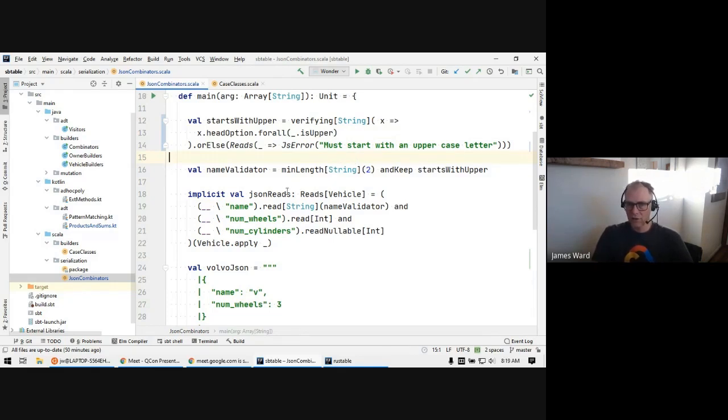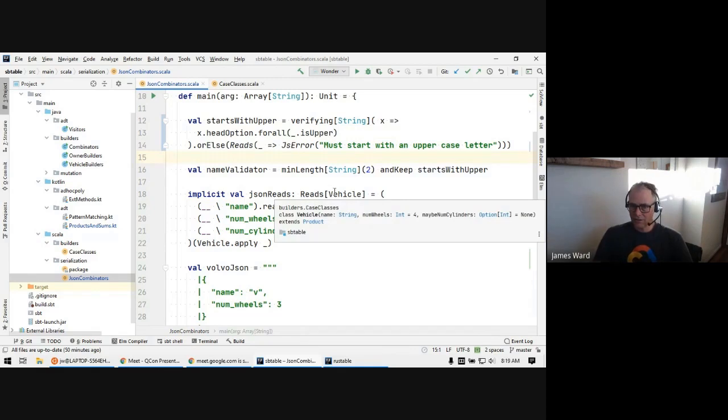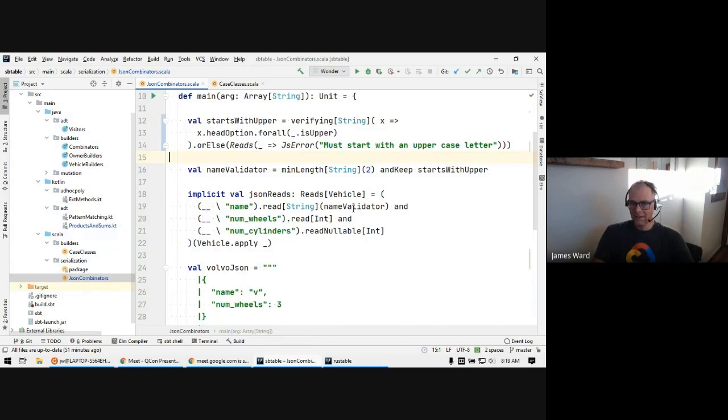Now let's actually create a way to read our JSON object into a vehicle. So we're using, again, combinators. This and is a combinator that's going to take something that reads a property named name and uses the name validator on that thing. We're going to do a readInt, but you'll see that for readInt, I didn't actually tell it how to read an int. So this is where we actually see those type classes, that ad hoc polymorphism come in, is that read actually takes a Reads[T], so it's parameterized like we saw before.